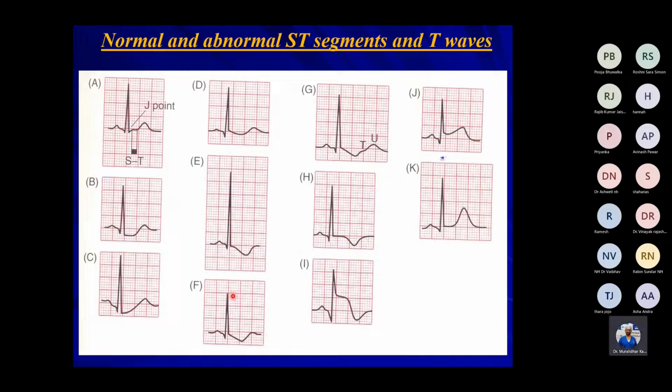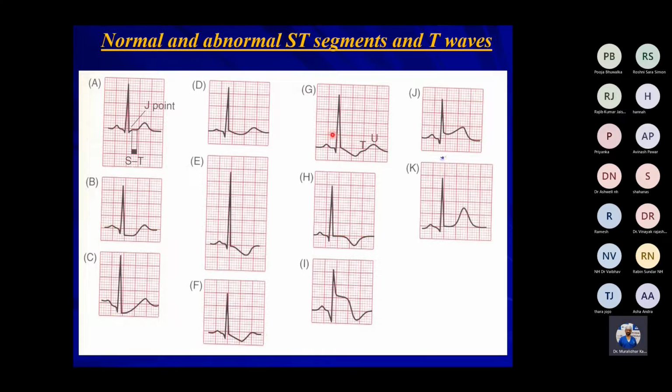And these two represent left ventricular strain pattern, where there is ST segment depression associated with T wave inversion. It may be associated with left ventricular hypertrophy pattern, or it may not be, as is shown in the second picture here.